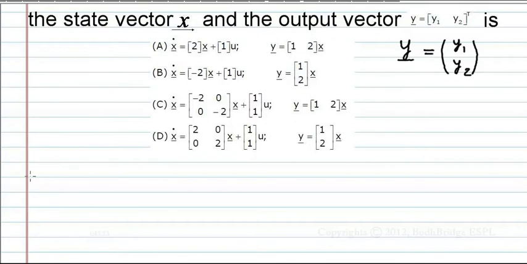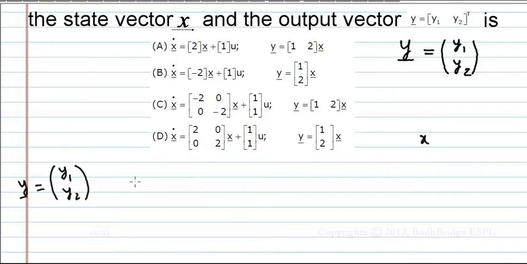That we should observe. Y bar is y1, y2, since he has directly given this. And here the options are like x, 2x. Let us say there are two vectors.